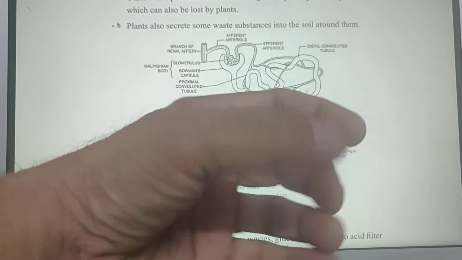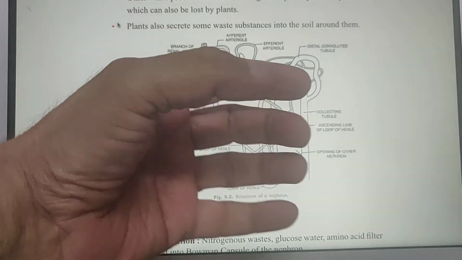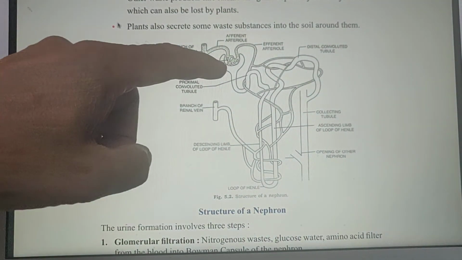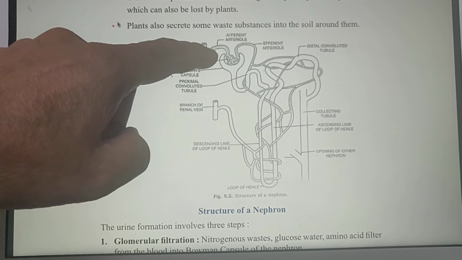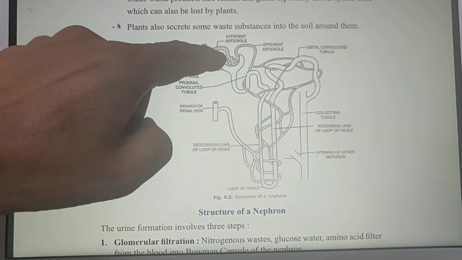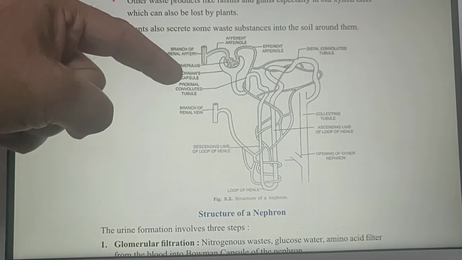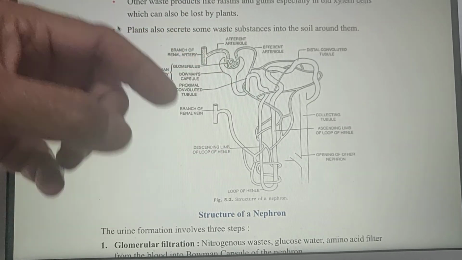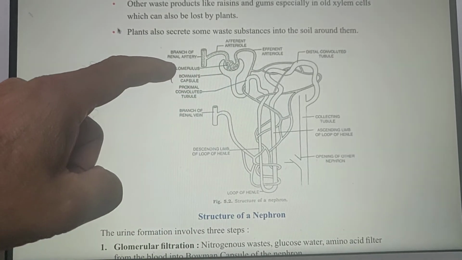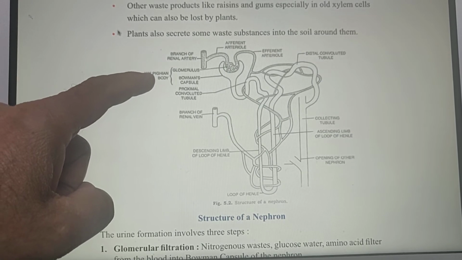These renal arteries are bringing blood into the glomerulus, and they further divide into afferent arterioles, and filtration takes place in this place. Glomerulus and Bowman's capsule together are called the Malpighian body.